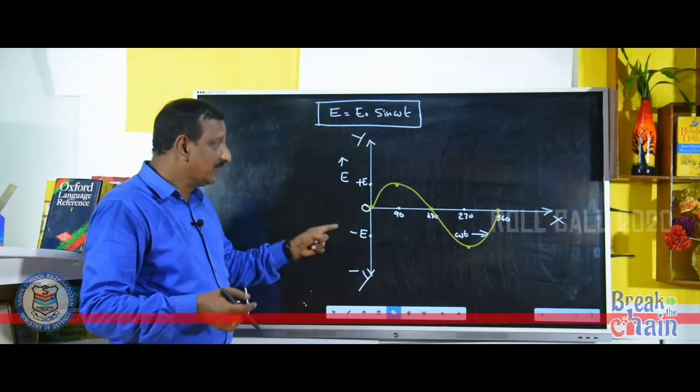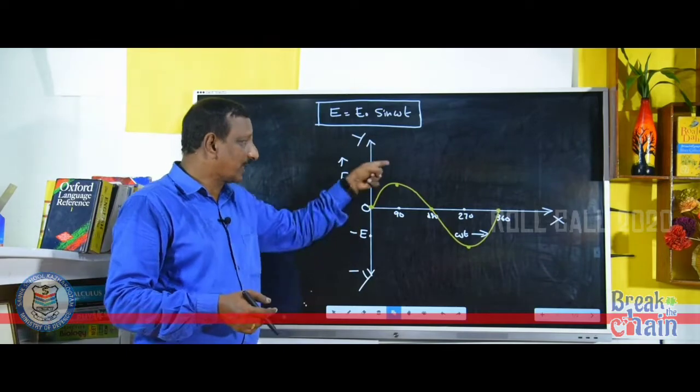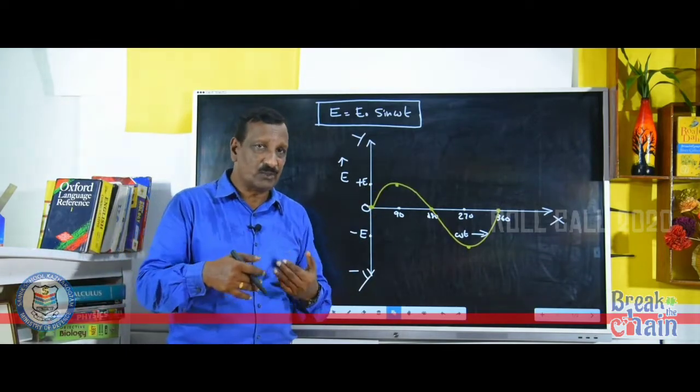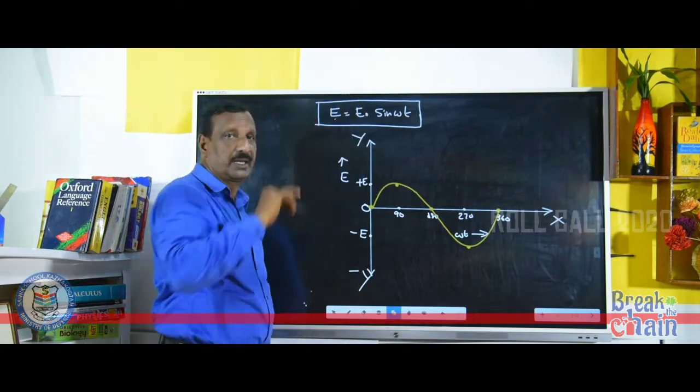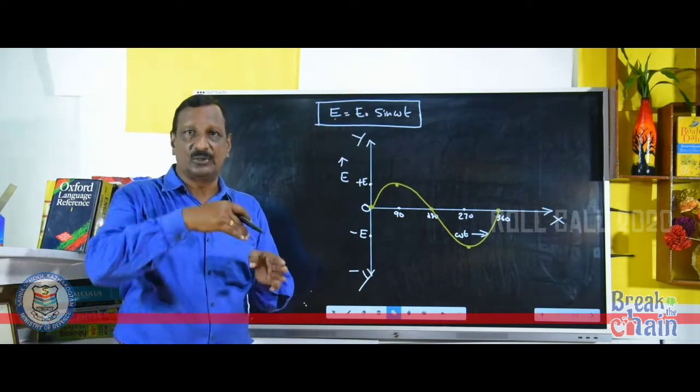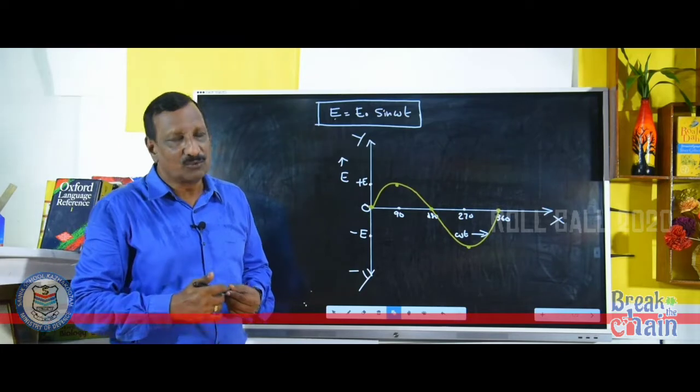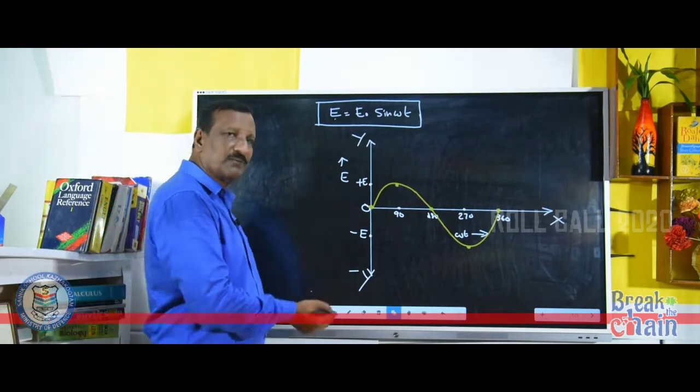Of course, it is a sinusoidal wave, not a straight line, because the variation of E depends on sine omega t, not omega t. So it is a sinusoidal variation. This is the equation for AC.